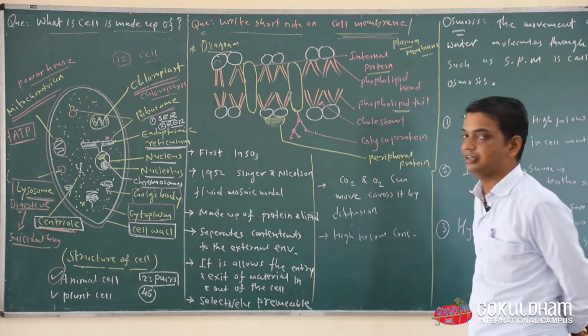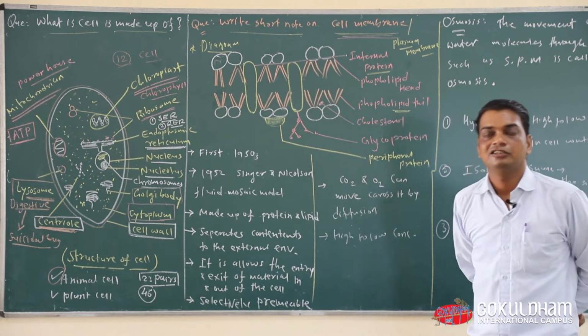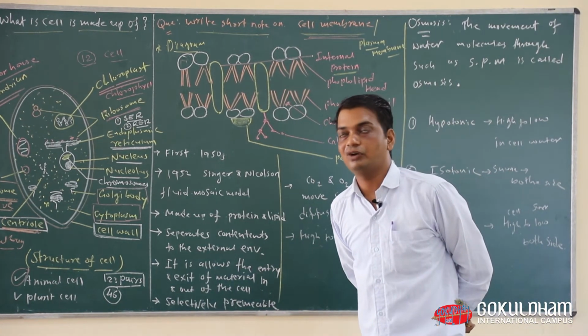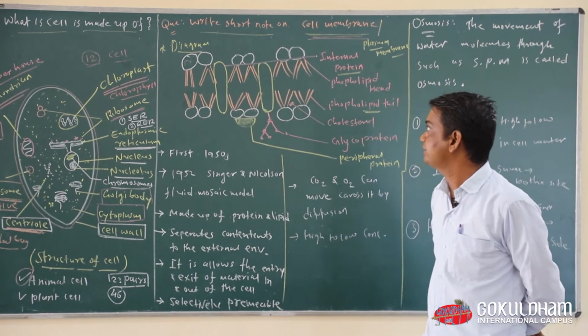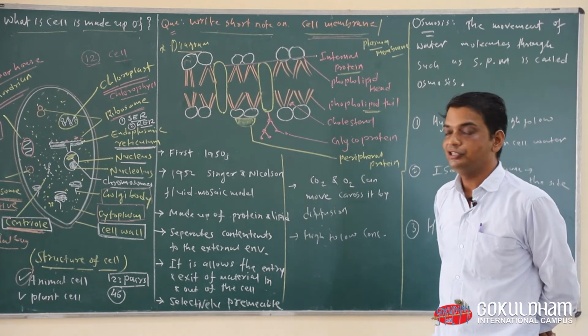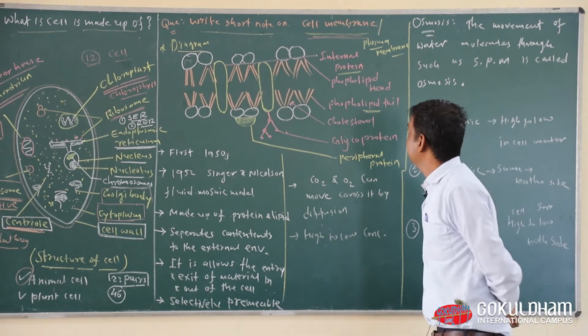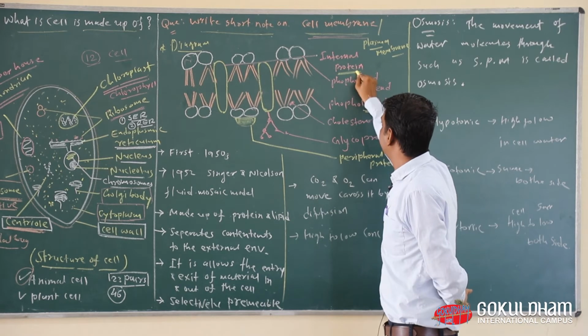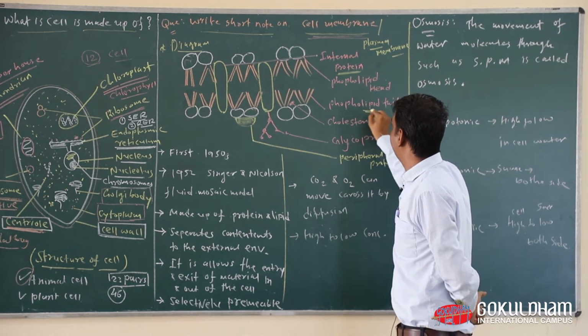Now one question arises in our mind: what is the cell membrane made up of? Our answer is that the cell membrane is completely made up of protein and lipid.